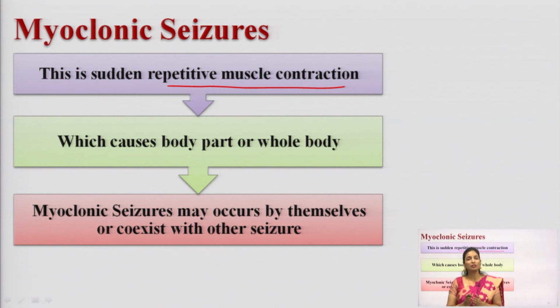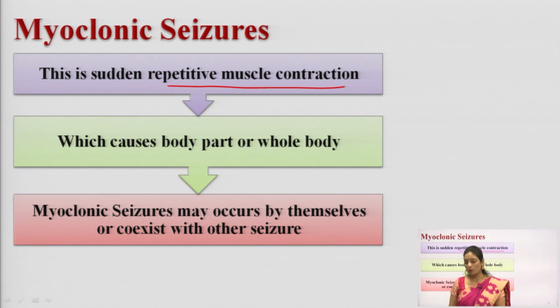It may affect the whole body or any part of the body. Myoclonic seizures may occur by themselves, or they may exist along with other seizures.